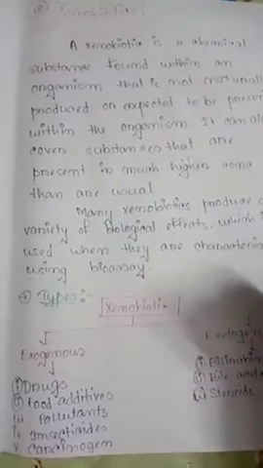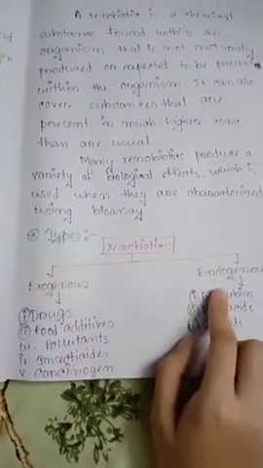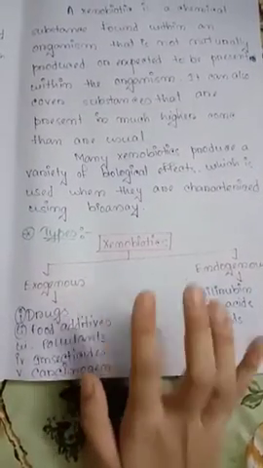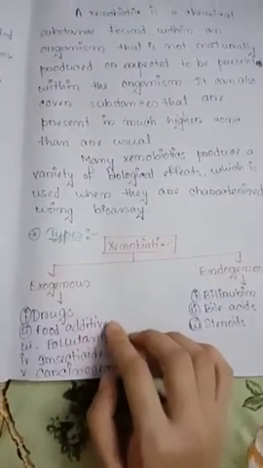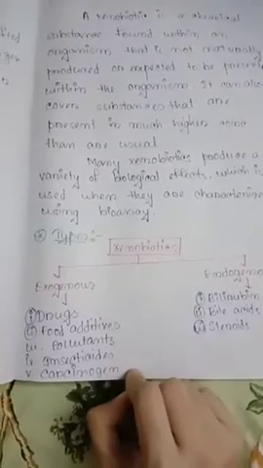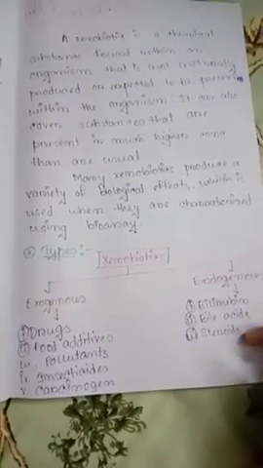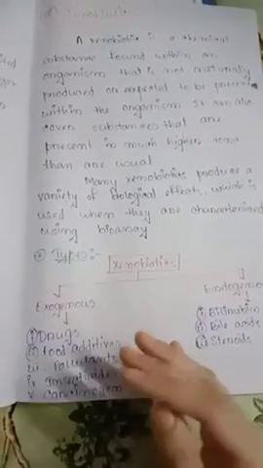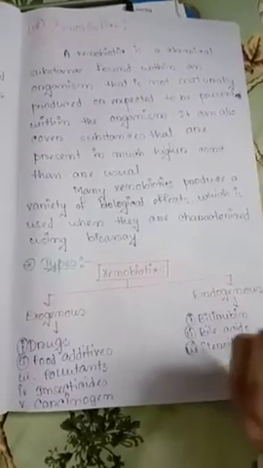Next we come to the types of xenobiotics: exogenous and endogenous. We have two types of xenobiotics. Exogenous xenobiotics can be divided into 5 topics: drugs, food additives, pollutants, insecticides, and carcinogens. And endogenous are bilirubin, bile acids, and steroids. So what is the difference between exogenous and endogenous? Exogenous xenobiotics are found outside of the body, and endogenous are inside of the human body.